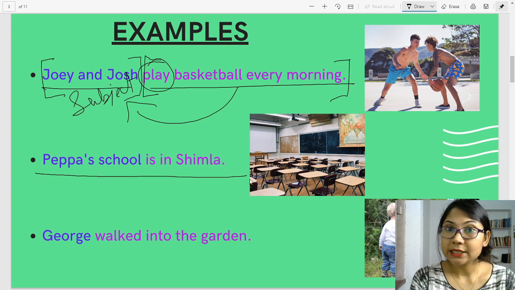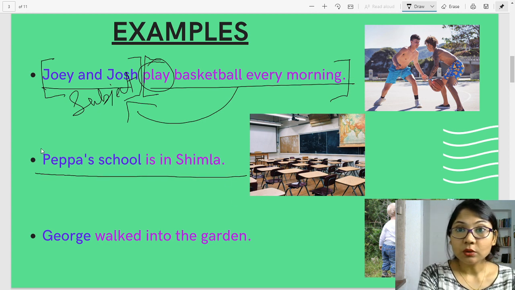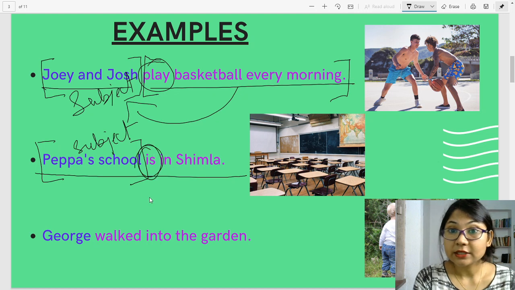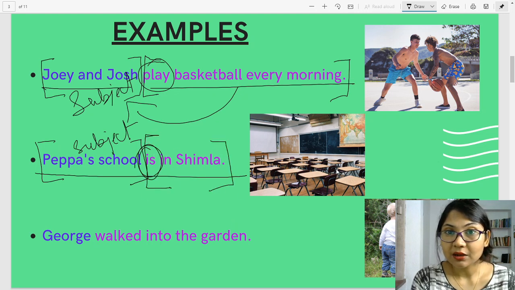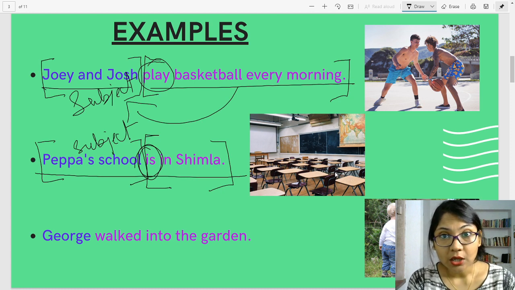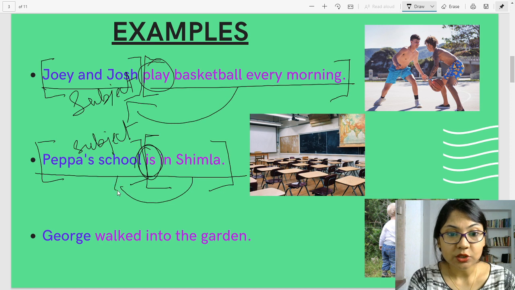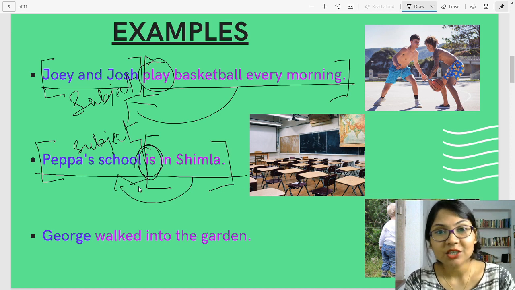Alright, let's look at the next one. Peppa's school is in Shimla. So, what is in Shimla? Peppa's school, that is your subject. And here the verb is "is". So, from "is" to Shimla is the predicate portion, because the predicate portion is telling you about the subject. Where is the school? It is in Shimla.